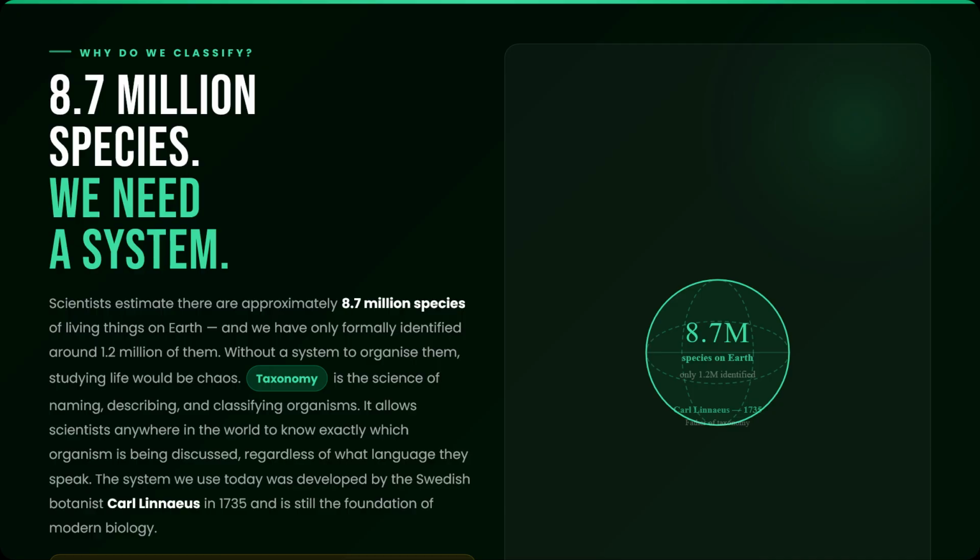The system we use today was developed by a Swedish botanist named Carl Linnaeus in 1735. Before Linnaeus, the same organism could have dozens of different names in different countries. After Linnaeus, every species had one universal name. He is known as the father of modern taxonomy.